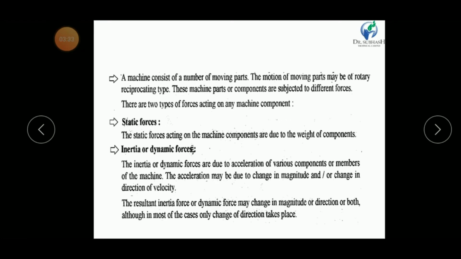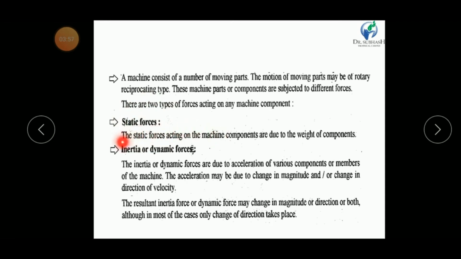Because of the weight of the table, some force acts on the earth. Now after 5 years, if we come again and see the force acting on the earth because of this table, this force has the same magnitude and same direction. Such kinds of forces are known as static forces.